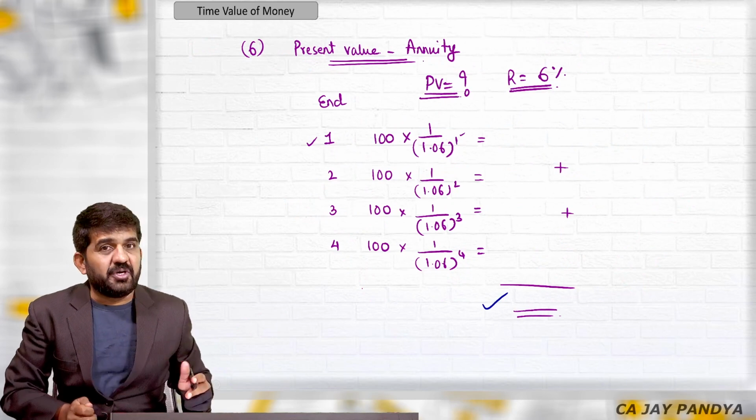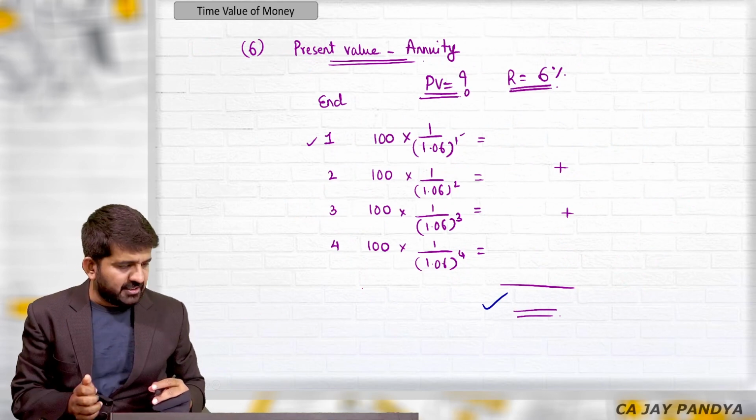Sir, why have you given the category? Please try to understand. We are going to summarize all 6 questions. The people who know time value of money are very comfortable in this. The people who don't know time value of money normally get confused about when to press GT, when not to press GT, when to press M plus, when not to press M plus. So if you have a bird's eye view of all 6 questions, believe me, the task will become somewhat easy.